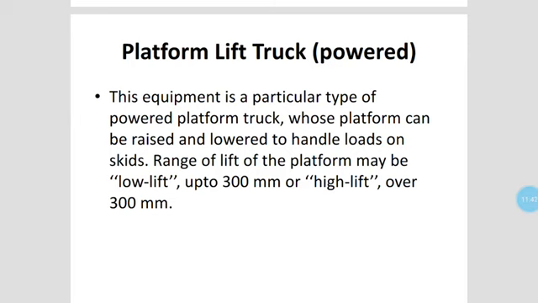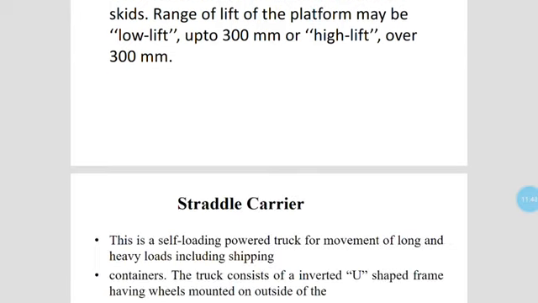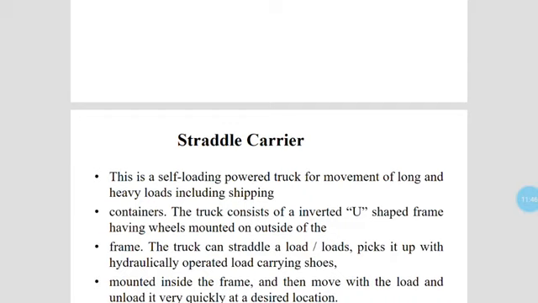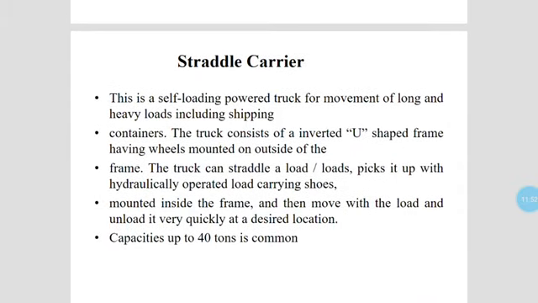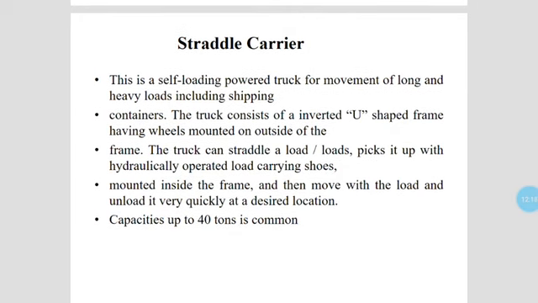This equipment is a particular type of powered platform truck that will also be available. And the straddle carrier also will be concentrated for the lifting and lowering of materials. This is a self-loading power truck for the movement of long and heavy loads including shipping. During the shipping time, the straddle carrier will be used for the movement of materials from one place to another place. Basically the straddle carrier is a self-loading power truck, and no outside power needs to be given. This is a truck for movement of long and heavy loads including shipping.